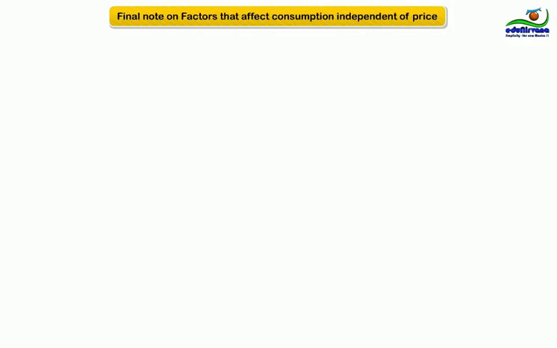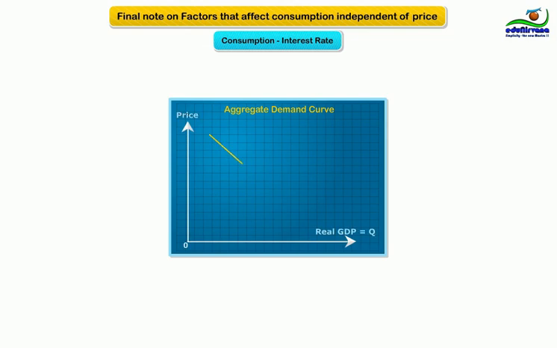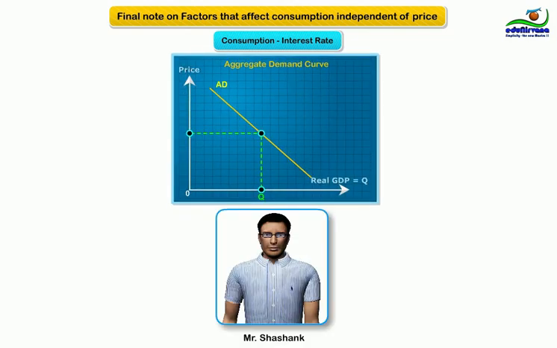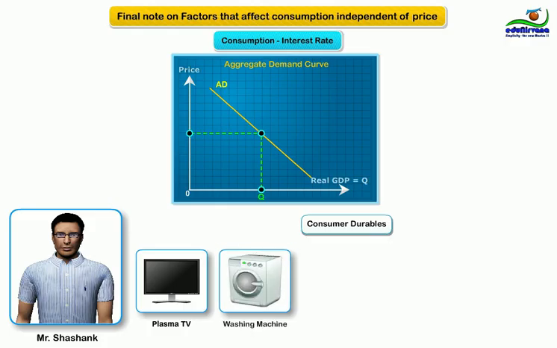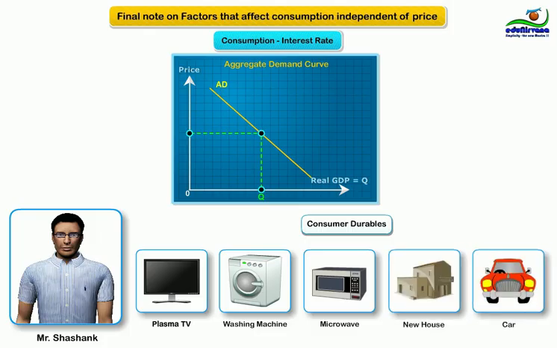Let's see the third factor, that is interest rate. As mentioned by Mr. Shashank, spending on consumer durables like plasma TV, washing machine, microwave, etc., and investment decisions like buying a house or car are sensitive to the interest rate.